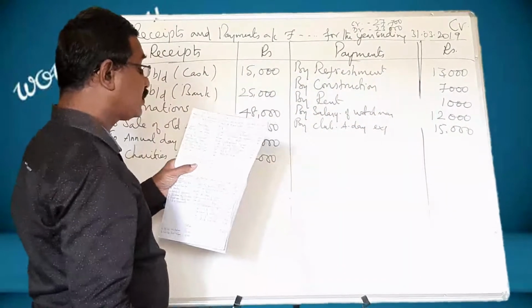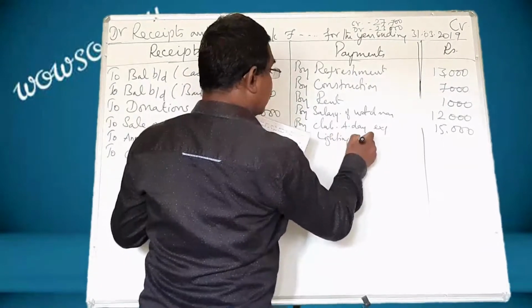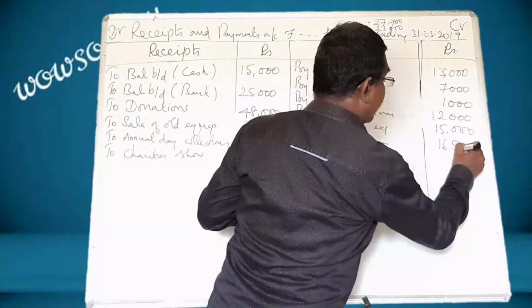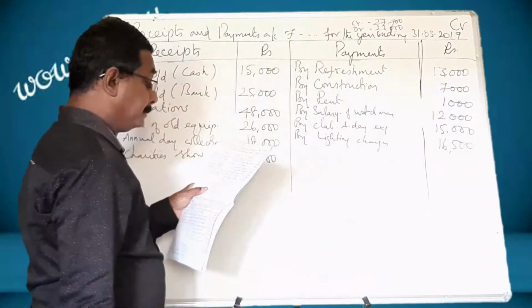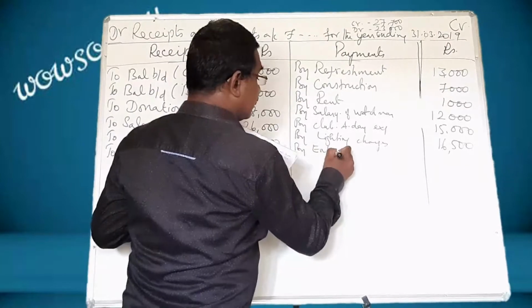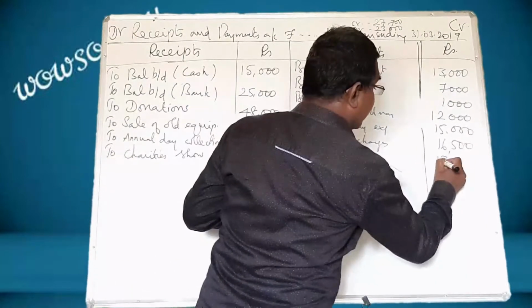And lighting charges, by lighting charges. What is the amount? 16,500. Entertainment expenses, by entertainment expenses. 13,500.